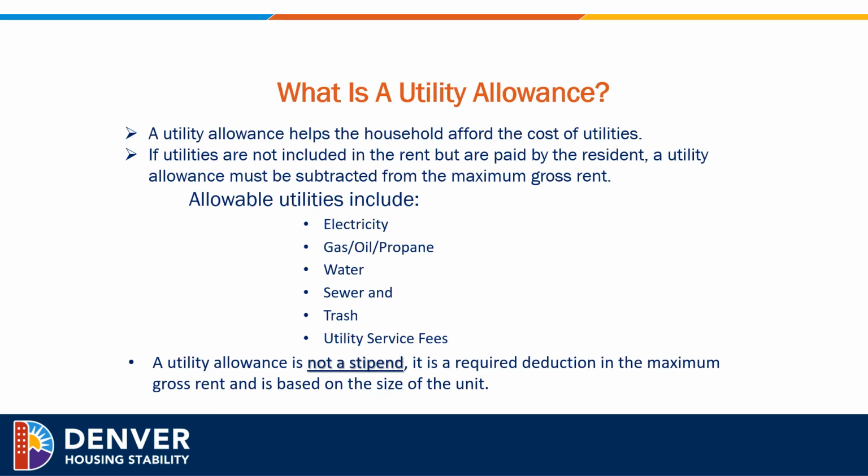What is a utility allowance? A utility allowance helps the household afford the cost of utilities. If utilities are not included in the rent, but are paid by the resident, a utility allowance must be subtracted from the maximum gross rent. Some allowable utilities include electricity, gas, oil, or propane, water, sewer, and trash, and utility service fees.